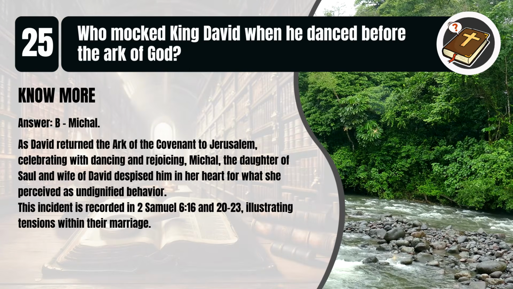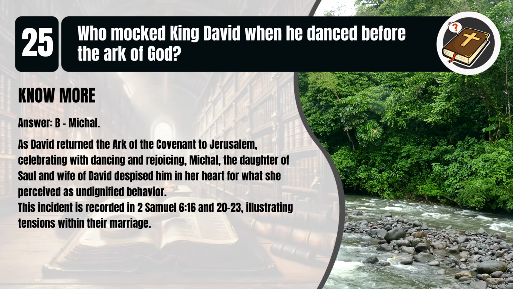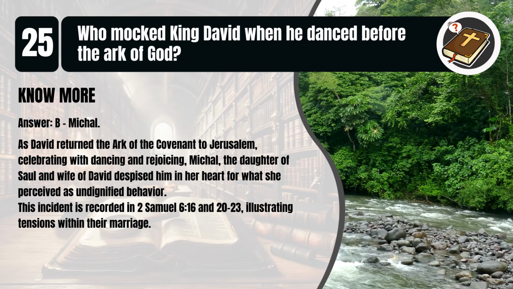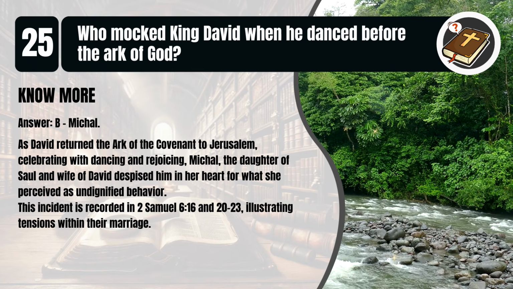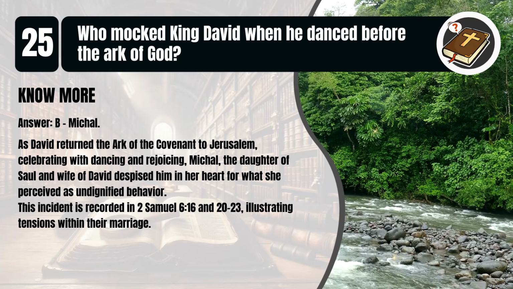That's B. Michal. As David returned the Ark of the Covenant to Jerusalem, celebrating with dancing and rejoicing, Michal, the daughter of Saul and wife of David, despised him in her heart for what she perceived as undignified behavior. This incident is recorded in 2 Samuel chapter 6, verse 16 and verse 20 to 23, illustrating tensions within their marriage.